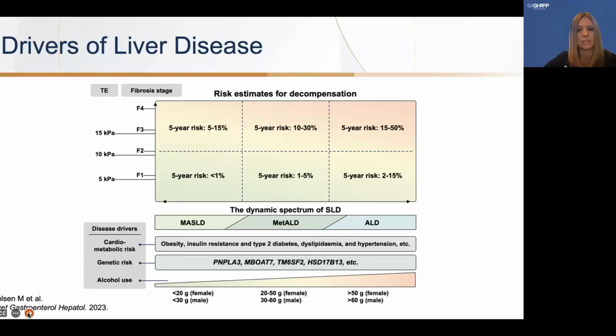The risk for decompensation is calculated depending on these different categories. You'll see at the top right, the 5-year risk is the highest at 15 to 50%. These are the patients with the highest kilopascal scores, the highest fibrosis stages, and the increased alcohol consumption places them at this highest risk.